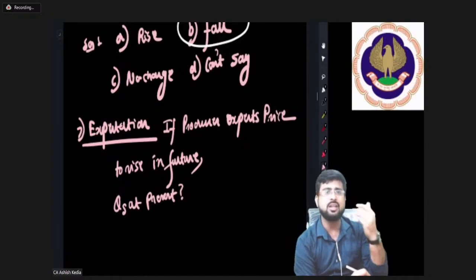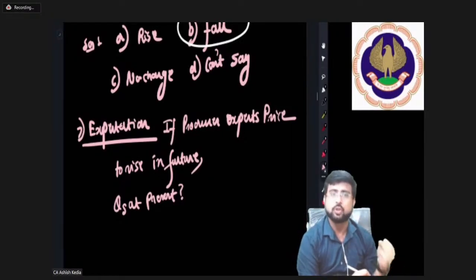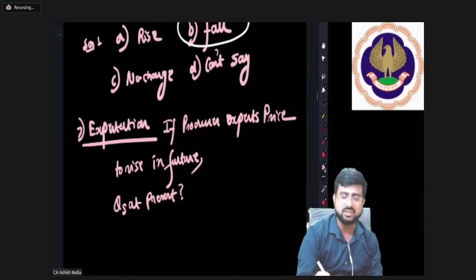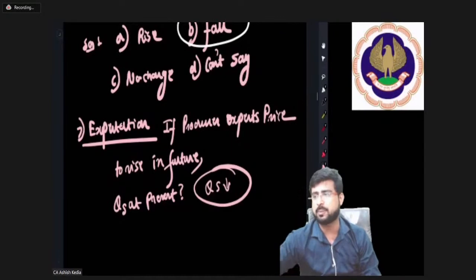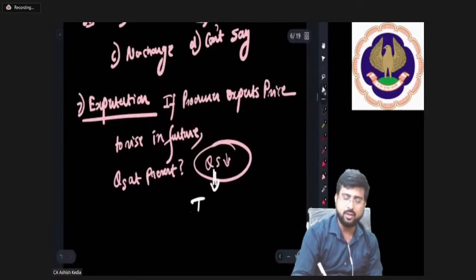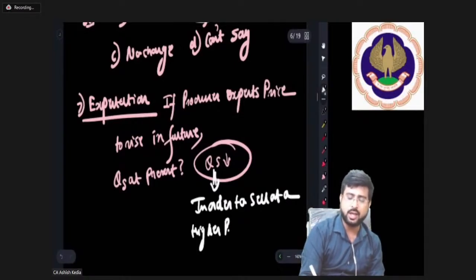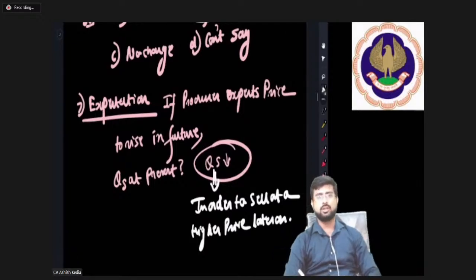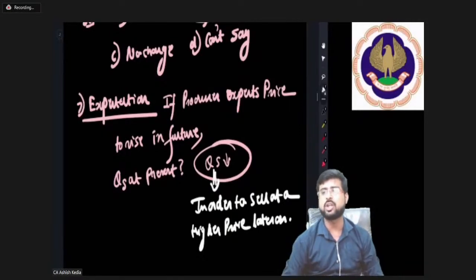If they sell in the future, for the same product they will be able to get more money. So what they will do is create an artificial scarcity today, and they will say that there is no supply. They will reduce the supply this time, so that they are able to sell at a higher price later on, under the assumption that later on I will be able to sell at a higher price, and that's the thing motivating them.